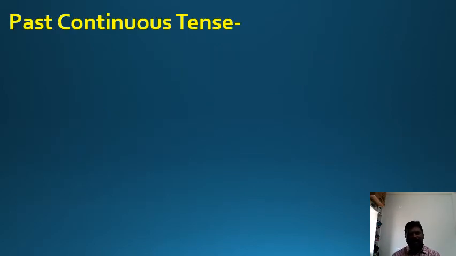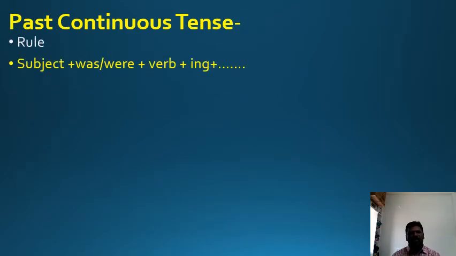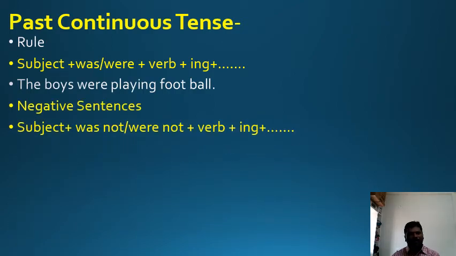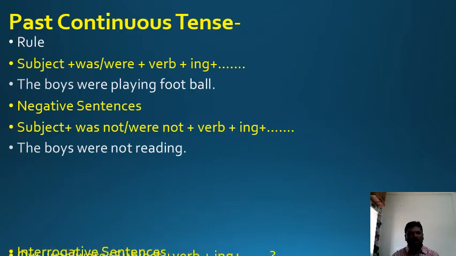And the second tense is past continuous tense. See how past continuous tense is formed by using subject, was or were, plus the ing form of a verb. See the example. The boys were playing football. Negative sentences. How are negative sentences made? Look at the example. Subject, was not or were not, plus the ing form of a verb. See, the boys were not reading.